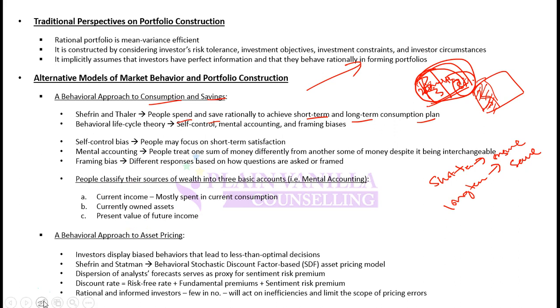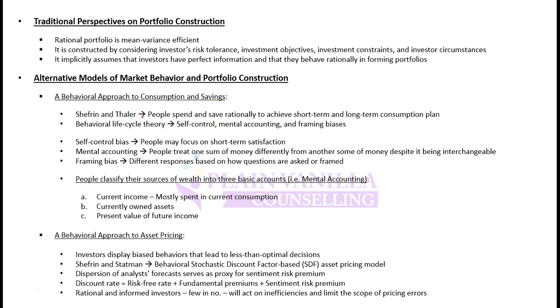Moving on, another key concept in behavioral finance is that investors can have certain biases that will be discussed in detail in later readings. They can have self-control bias, mental accounting, and framing bias. Self-control bias is that people may focus on short-term satisfaction. They wouldn't value long-term returns or long-term satisfaction. So again, they won't be taking a rational decision. Why? Because rational would be to evaluate long-term return, but they might value short-term satisfaction over long-term losses.